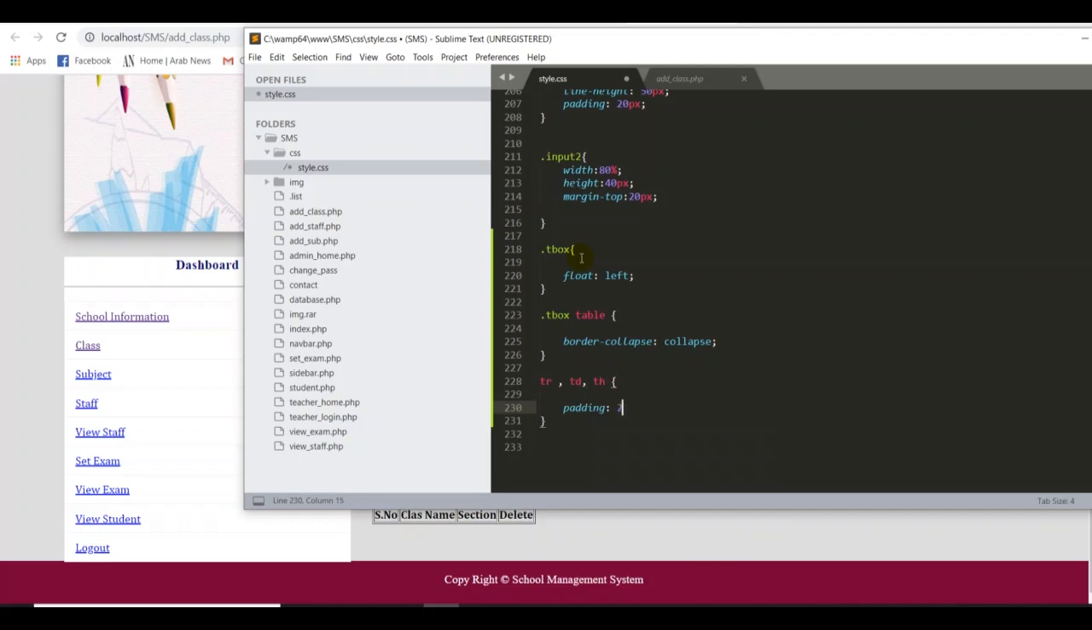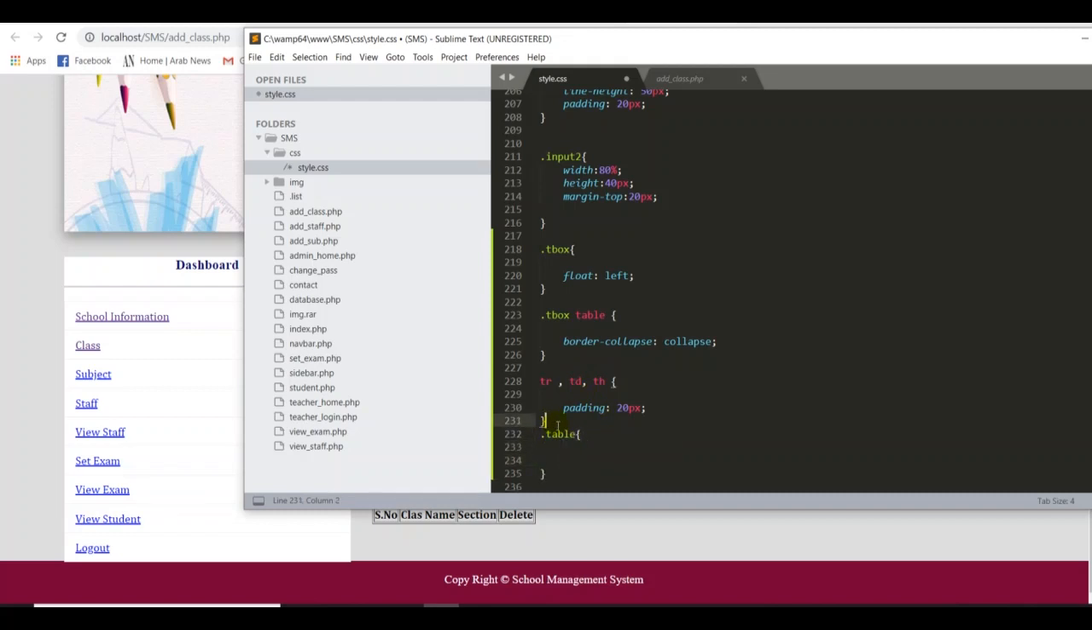For the padding I can put the pixel value. Maybe you wonder why I'm putting the measurement straight away, because I already know that 20 pixels fits that table very well. Sometimes if you don't know these things, you have to try one by one. Maybe first you put 10 pixels, then 20 pixels, and each time you put a pixel size, you have to save, go to your page, refresh and see the changes. So I'm putting it straight away because I know that from earlier. So now we have finished the padding for the tr, td, th. Okay, after that we want to put some styling for the table.